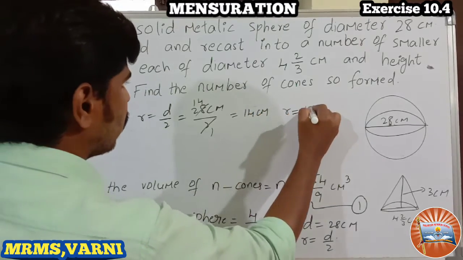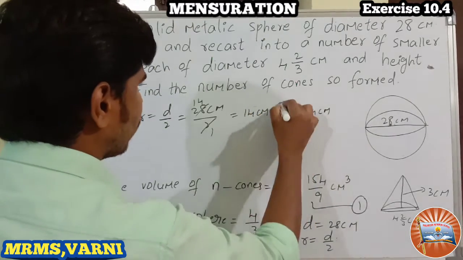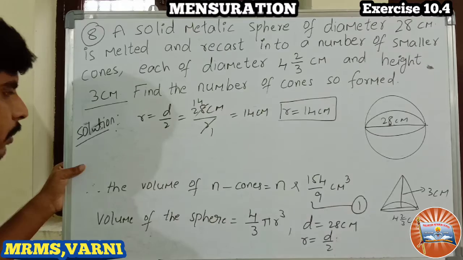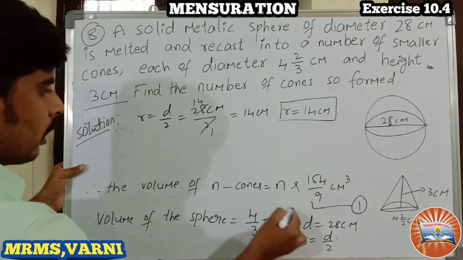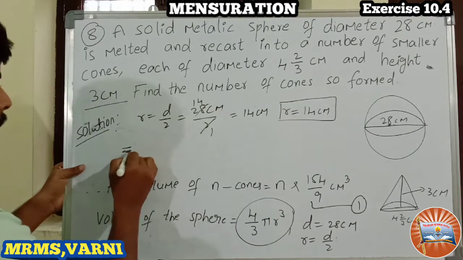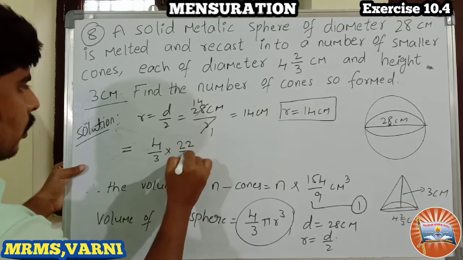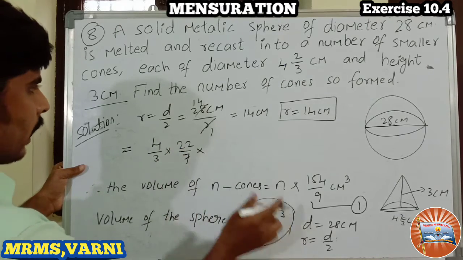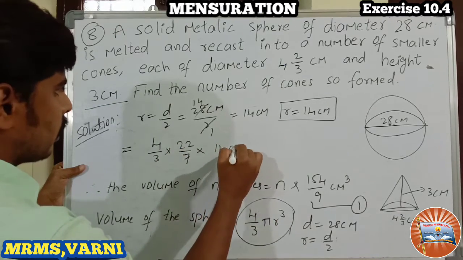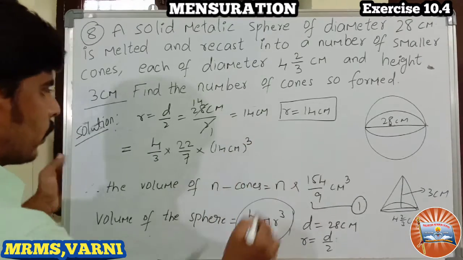So r we got 14 centimeter is the radius. Substitute the value in this formula. 4 by 3 into pi is nothing but 22 by 7 and r nothing but 14 centimeter whole cube.